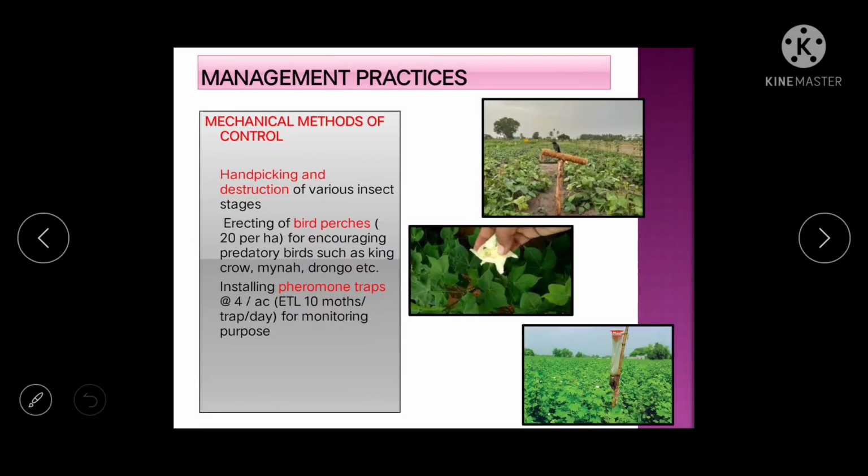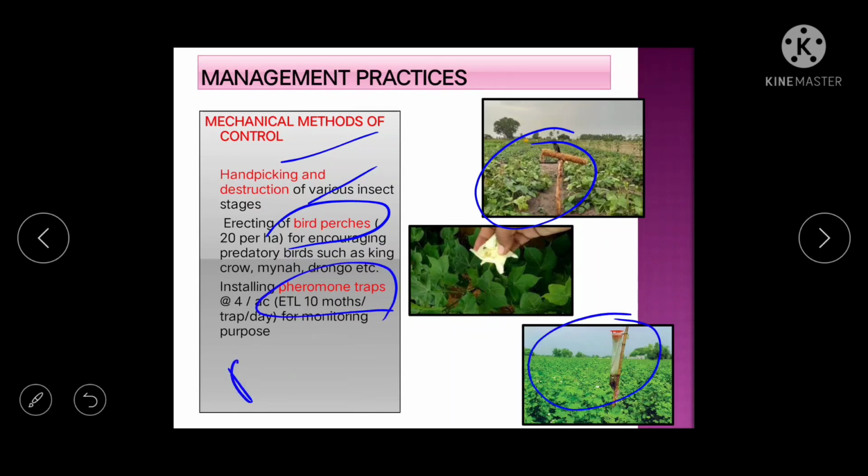So now the management practice, that is the mechanical method. So hand picking you can do, then you can install bird perches, this is the bird perch, then pheromone traps, and also for the pink bollworm, one important specialized technique is there, that is the SPLAT technique. Okay, SPLAT technique. So this is a specialized pheromone lure application technology.